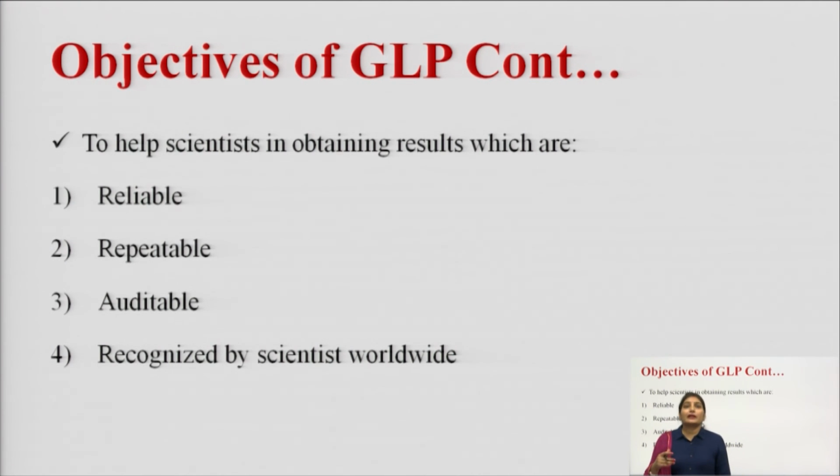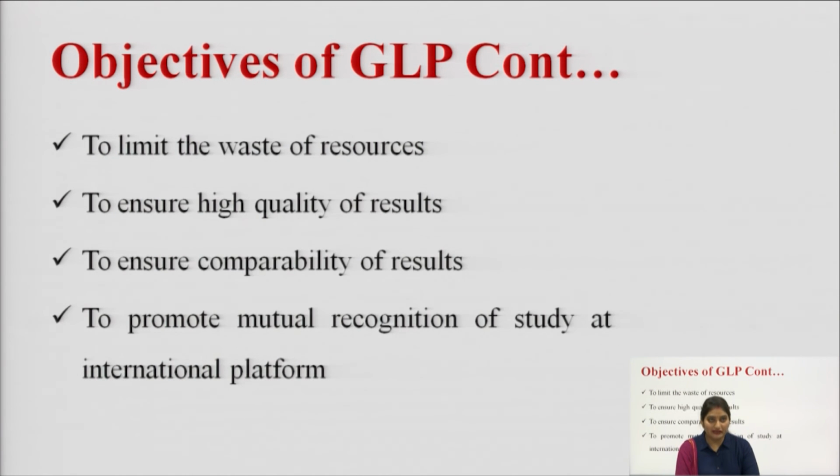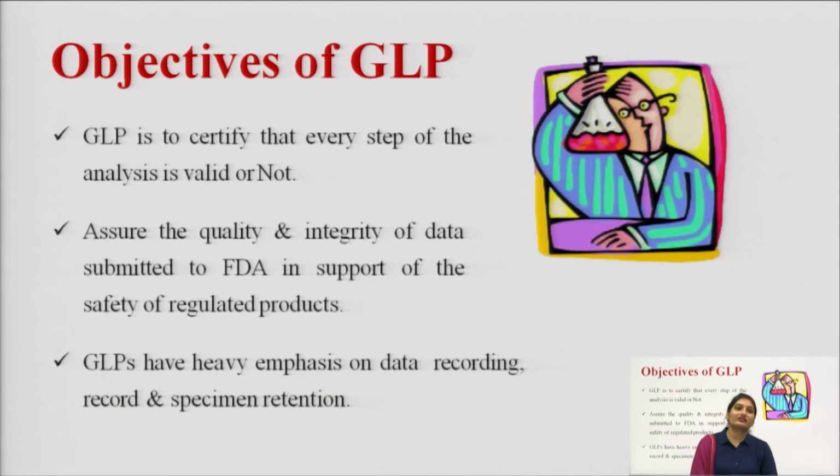Next, the GLP compliances also help the scientists in obtaining results that are reliable, repeatable, auditable, or recognized by scientists worldwide. These GLP compliances have the objective to limit the waste of resources. They are aimed to ensure high quality of results. Their objective is to ensure comparability of the results. Their objective is to promote the mutual recognition of the study at the international platform. These all are the objectives of the GLP.